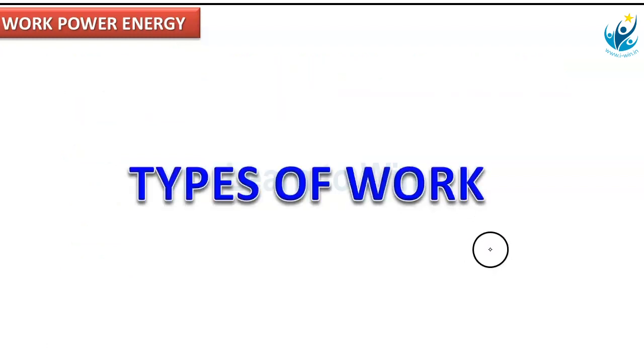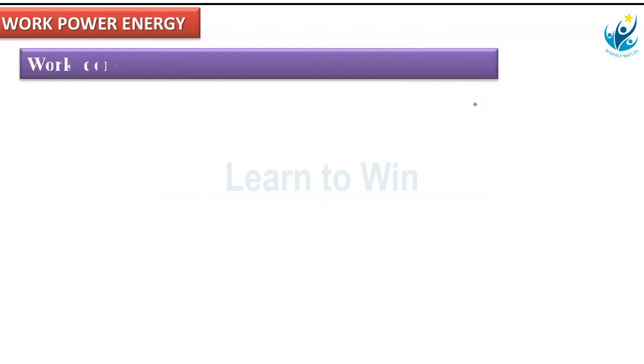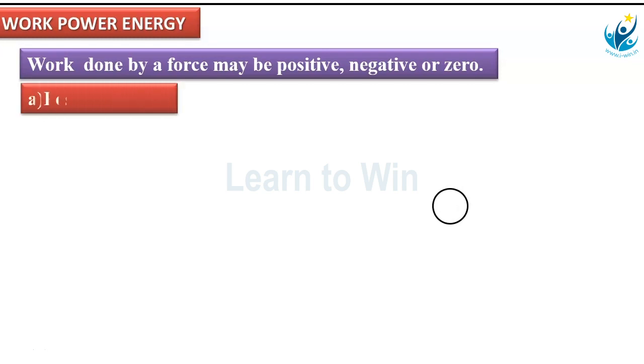Next, types of work. How many types of work are there? Work done by a force may be positive, negative or 0. So, when does this work done become positive or negative, or it may be 0? For that, first case. What is the first case? Positive work. When does this work become positive?